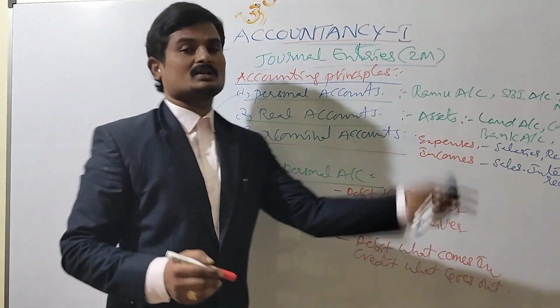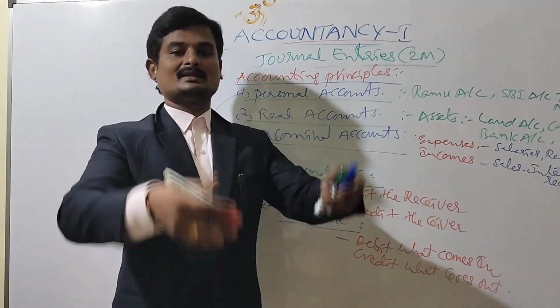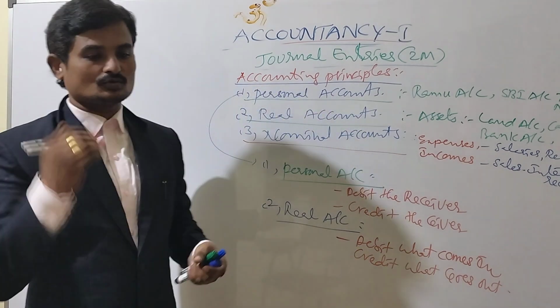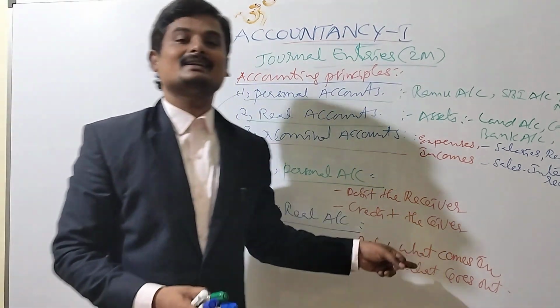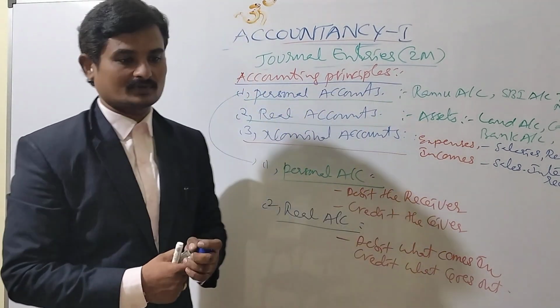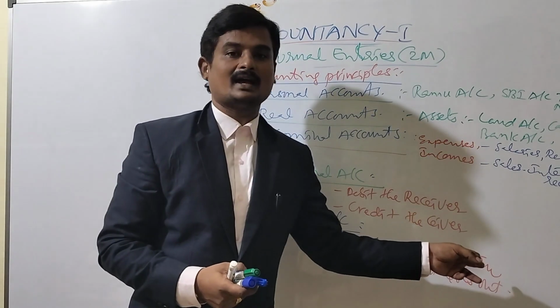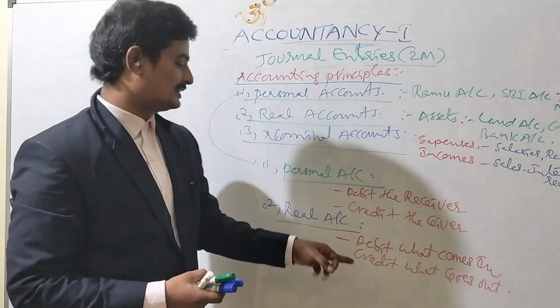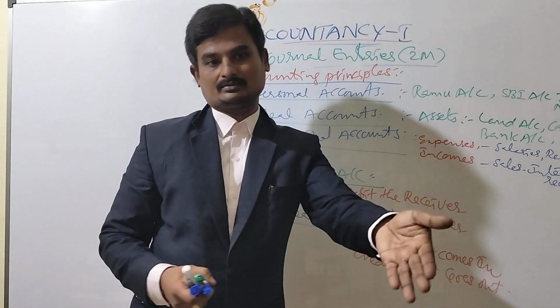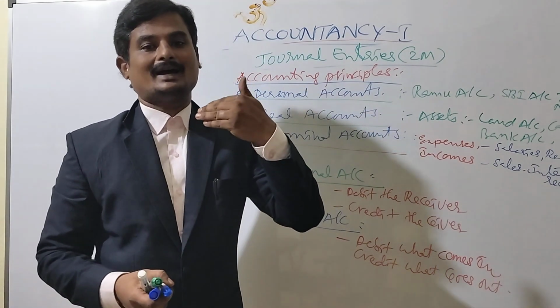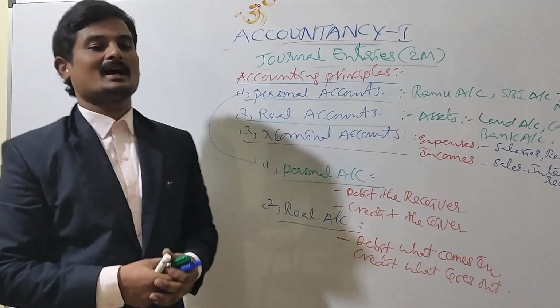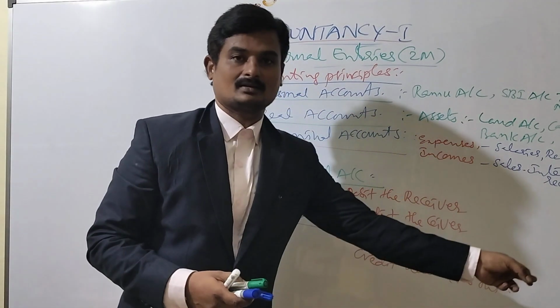Here, debit what comes in; in means into the business. Land comes into the business. That's why we record land on the debit side. And credit what goes out. The outgoing aspect here is cash. That's why we credit the cash.